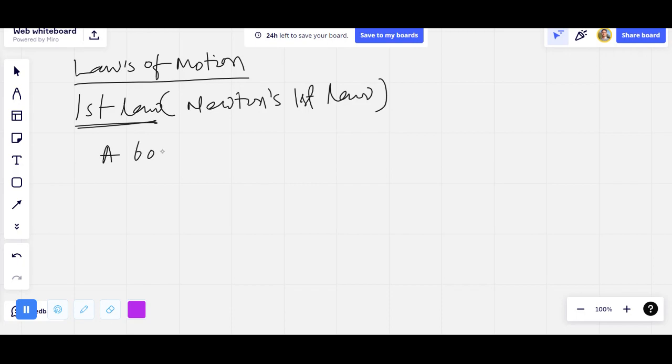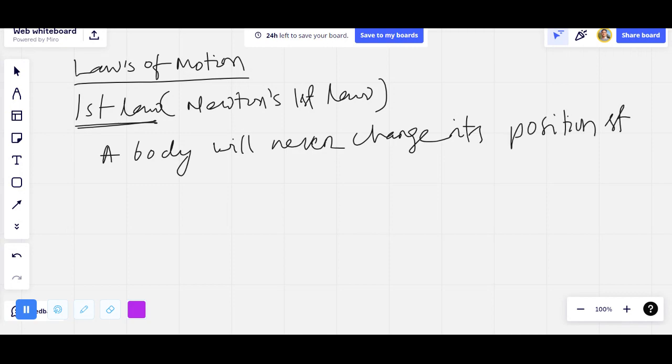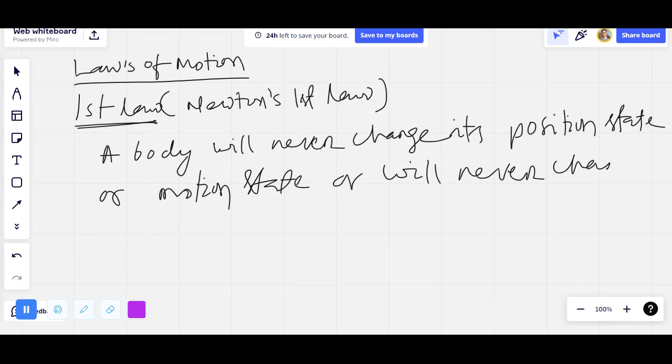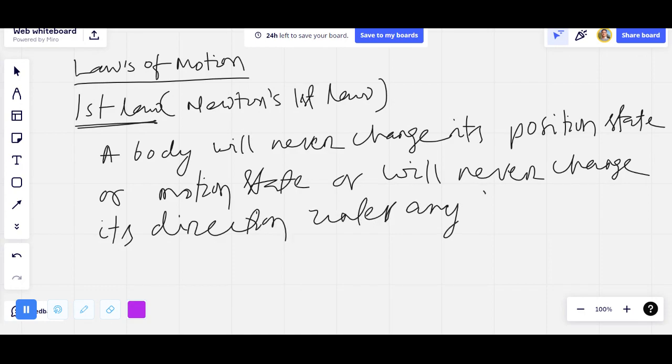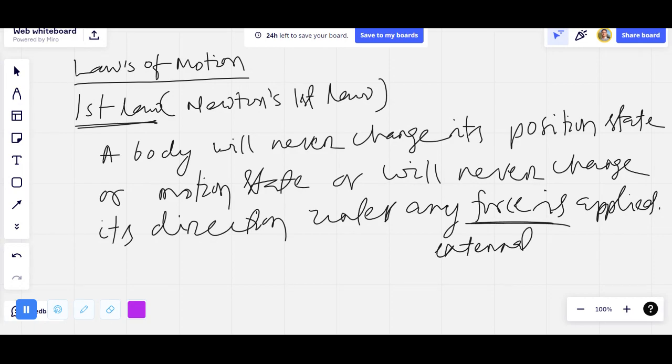So a body will never change its position state or motion state, or change its direction, unless any force is applied. Any force means any external force.